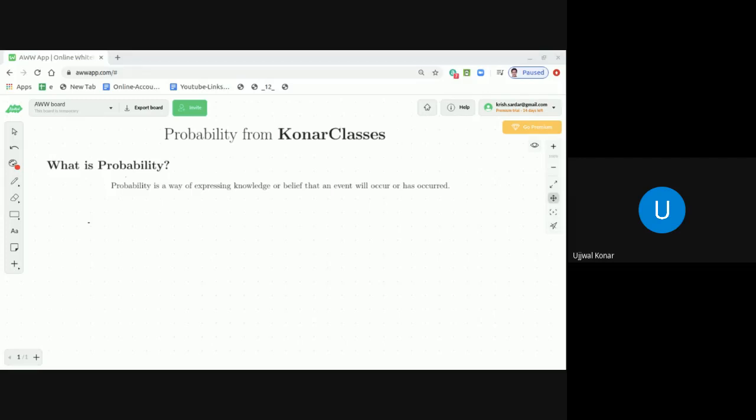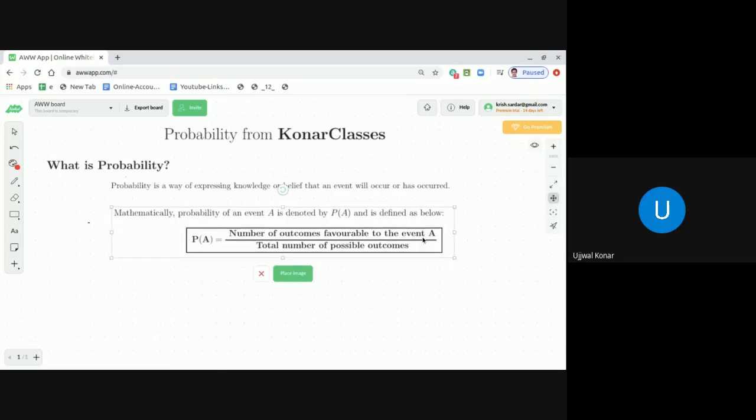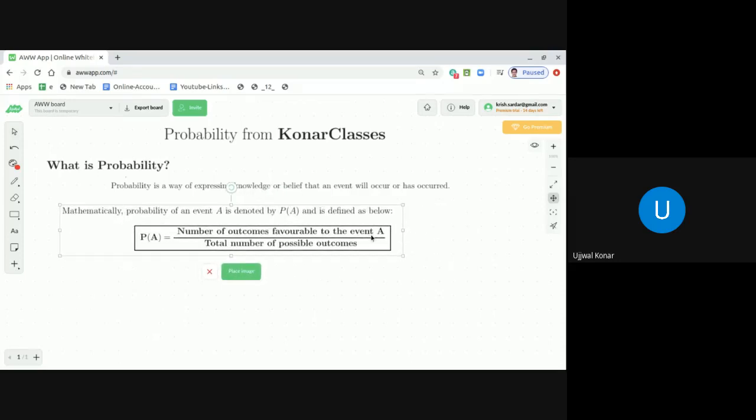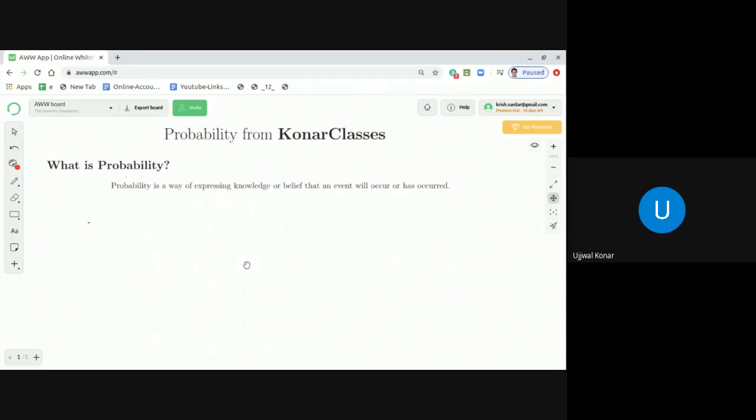It is denoted by P(A) and defined by the number of outcomes favorable to the event A divided by the total number of possible outcomes. Let me explain you a little bit, dear students, here.